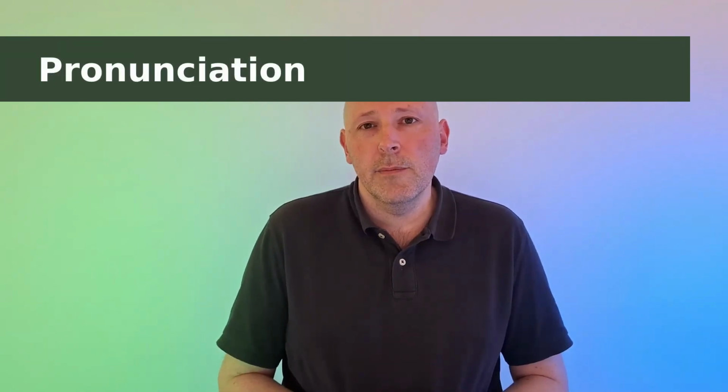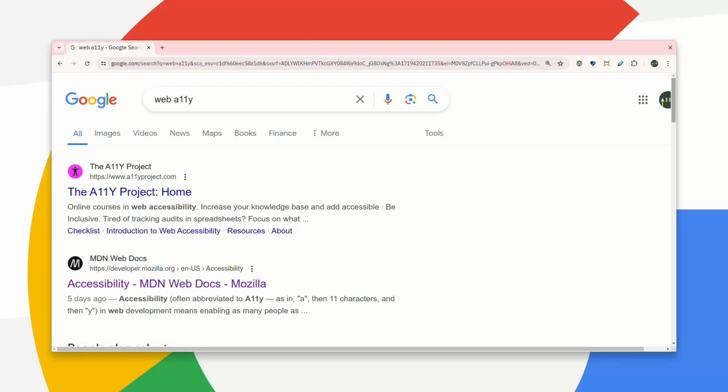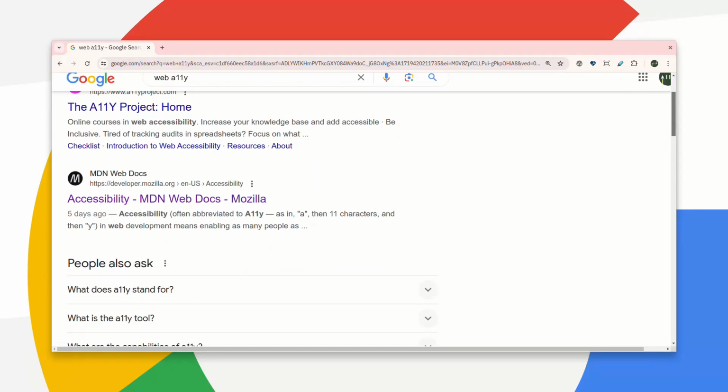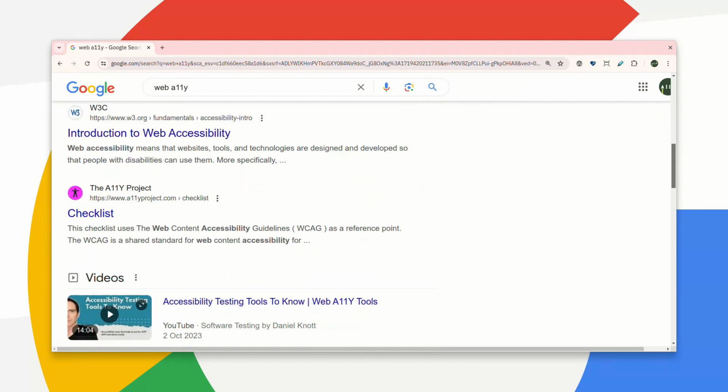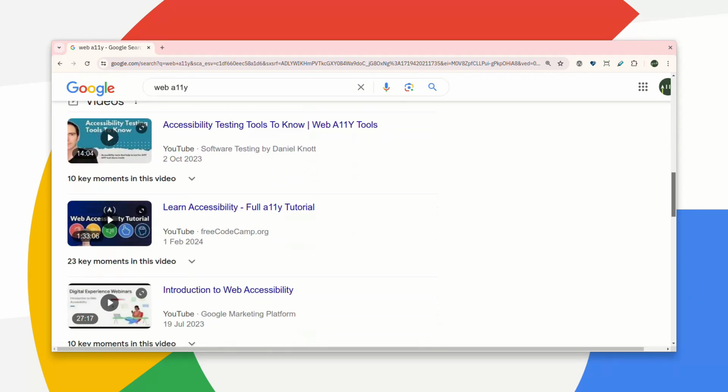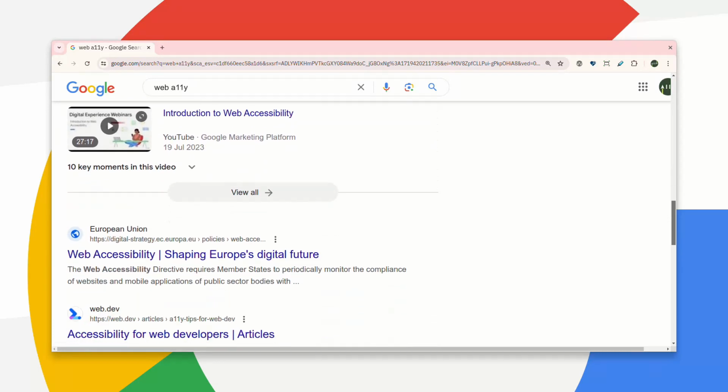A11Y is not an acronym since the letters don't actually stand for any particular words. It's also not a numeronym since we just discovered this doesn't exist. It's just a pretty bad, inaccessible abbreviation for accessibility, which is ironic considering that it's used in accessibility circles so often. A11Y is often pronounced ally, as it happens to look like the English word ally, which suggests that you're allied to a particular cause, in this case accessibility.